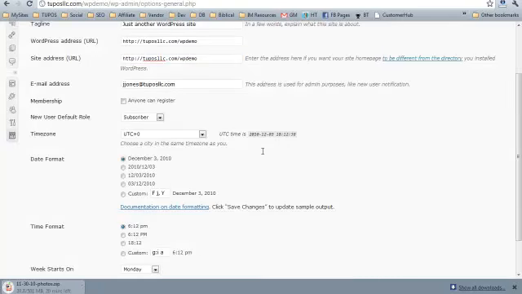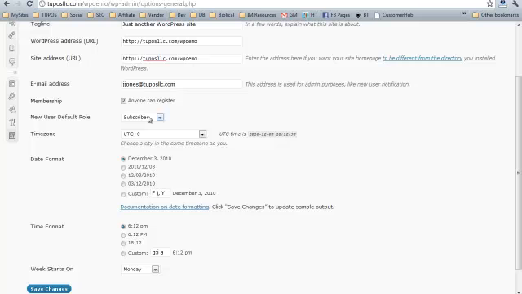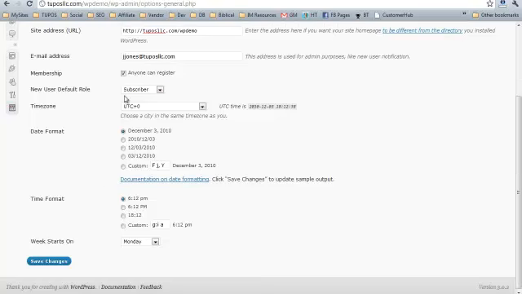There's certain instances that would be preferable. In the membership arena here, if you want folks to be able to register on your site, just check it and then assign them a role, which typically will be a subscriber. And this doesn't mean anything other than they can just read. They can't actually post anything, okay? And then any of your date formatting and time formatting, and then just click on Save Changes so it does that.